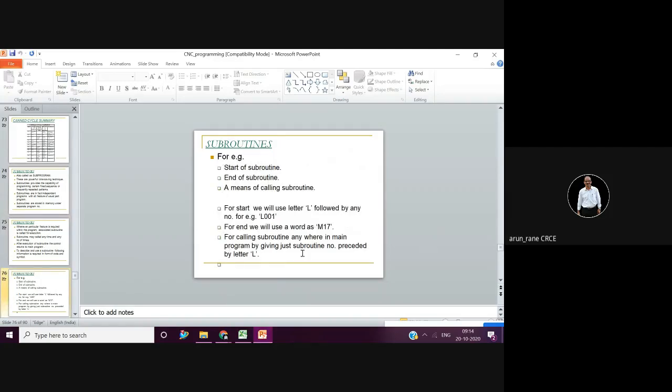What is the call statement for the subroutine? A subroutine can be called like this: L001. Whatever is written in block number L1, that is called. And subroutines end with the word M17. The moment it reads M17, it understands that it is the end of the subroutine. Sometimes subroutines are also called loops, looping. So there is a slight difference between looping, subroutine, subprogram, and macro.